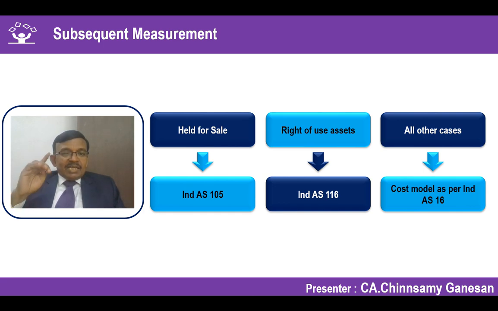The only exception is if it is reclassified as held for sale, then 105 will be applied. If it is only a right of use asset as per an operating lease arrangement, where I am the lessee, then 116 will apply. In all other cases, subsequent measurement will be in accordance with the cost model principles of Ind AS 16. Don't get confused that I will classify it as per Ind AS 16. Only the measurement principles will be taken from Ind AS 16 and applied, and I will continue to show it as an investment property as per Ind AS 40. Now you are clear on subsequent measurement.